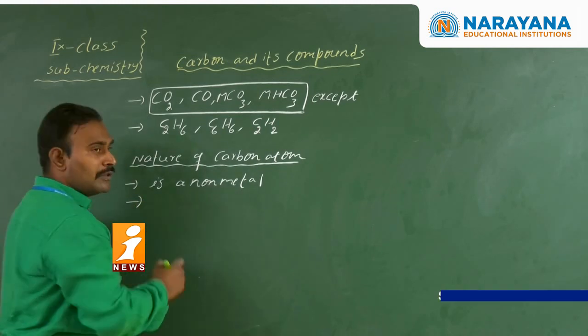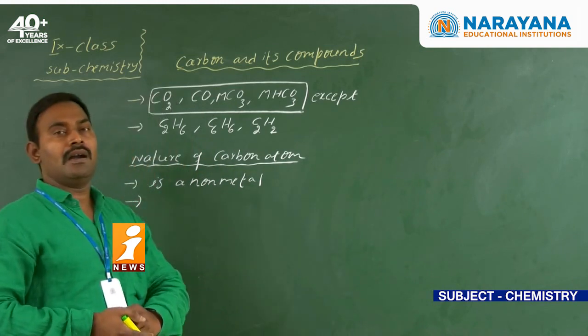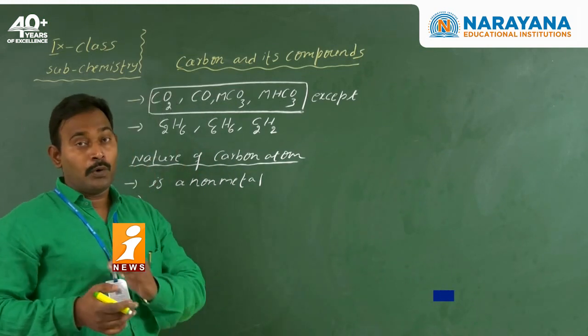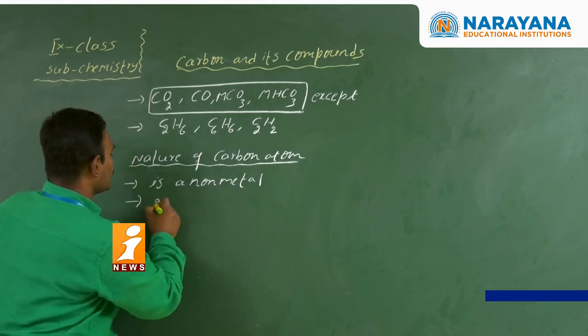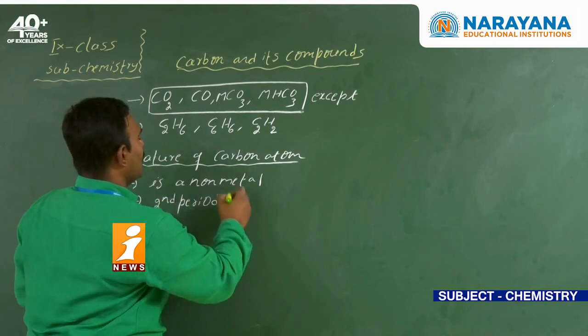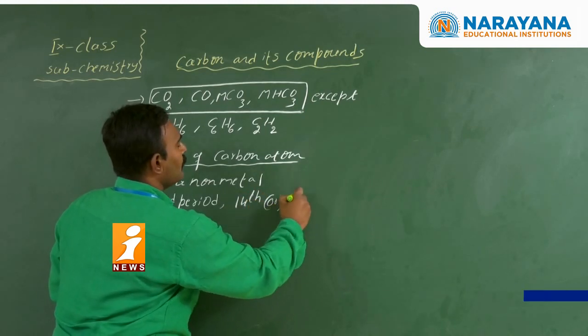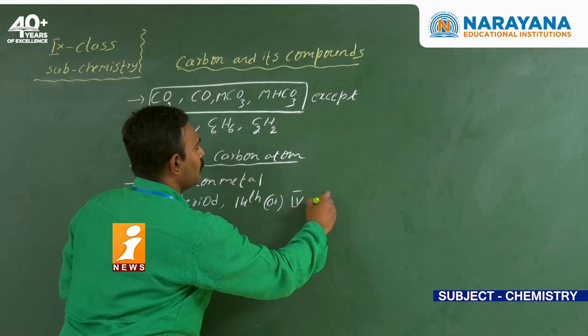Next, coming to the position of the carbon, it belongs to the second period and the 14th group, or 4th A group.